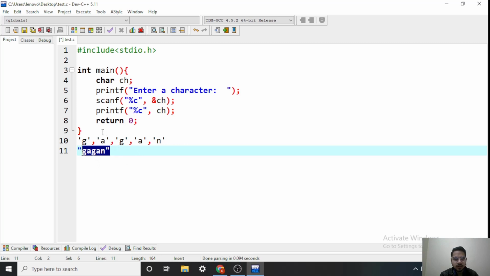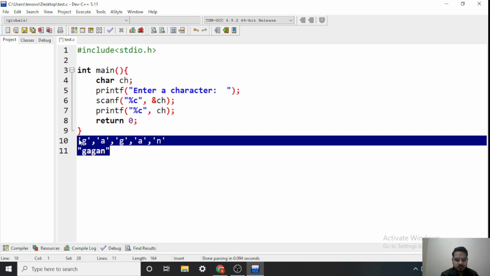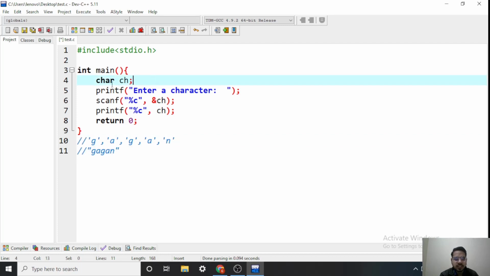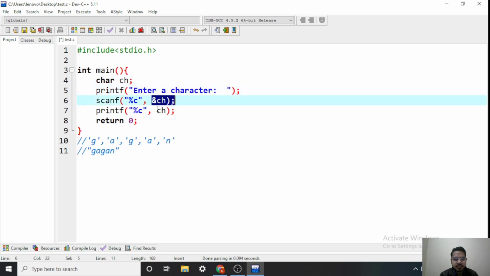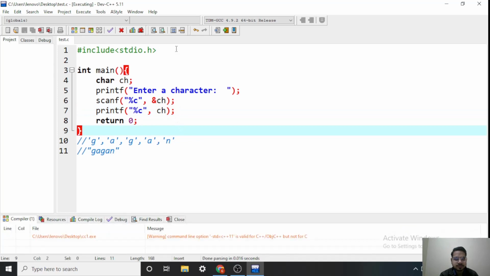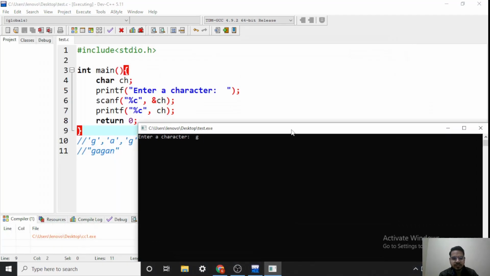But now why do we need a string? Let's see. So this is a simple program. We are taking a character, then printing a message, enter a character, taking input and then printing the character. Let's do this. So if I give a single character G, I am getting it. But what if I want my full name? I want to input my full name.